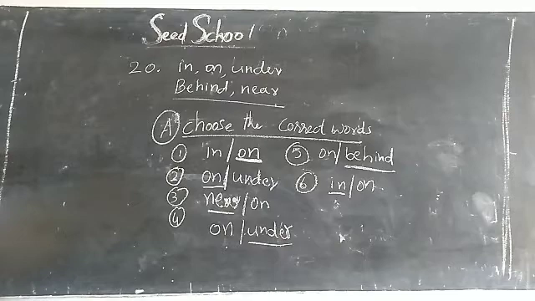Finish, children. Choose the correct words. First one on, second one on, third one near, fourth one on, fifth one behind, sixth one in.